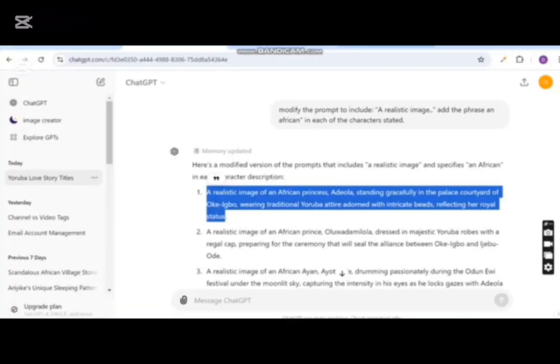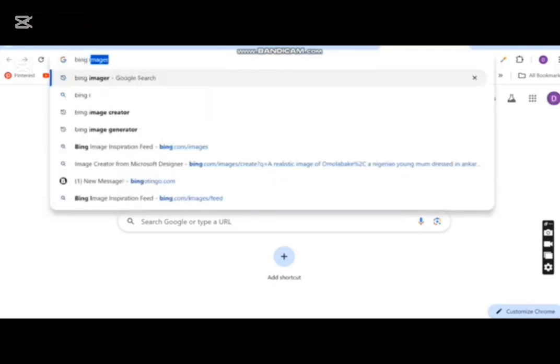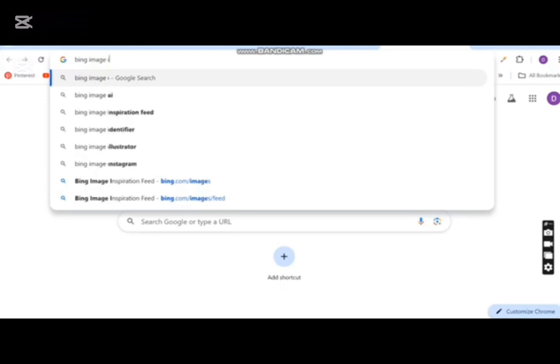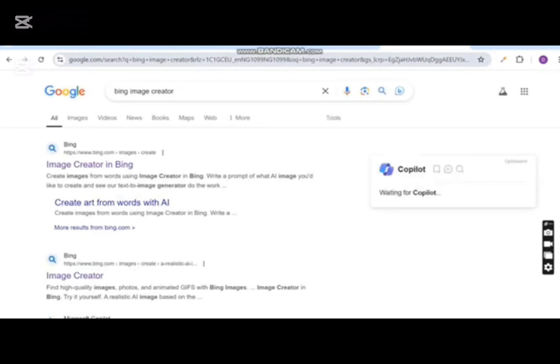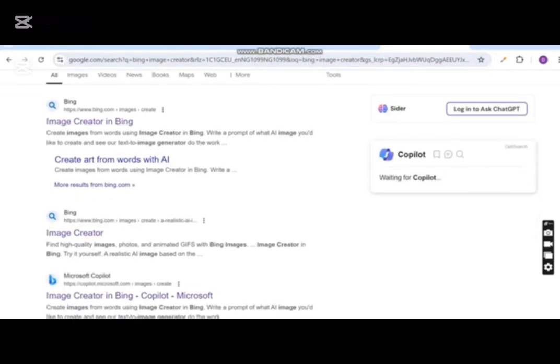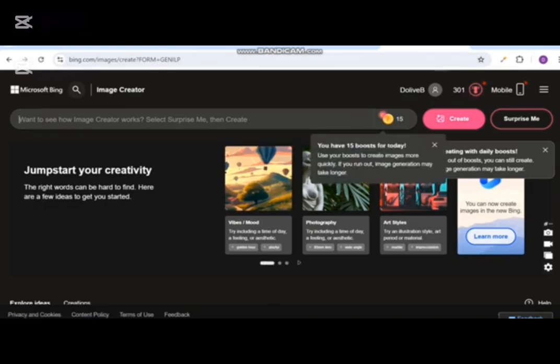So I'm going to open another tab and I'll open Bing Image Generator, Microsoft Bing Image Creator. Like I said earlier, you can use your mobile phone to do all this. The only disadvantage is that it will be slow for you. Using a computer makes it easy since you can navigate between your windows while you're working. So I have Bing Image Creator opened. It is also called Copilot.